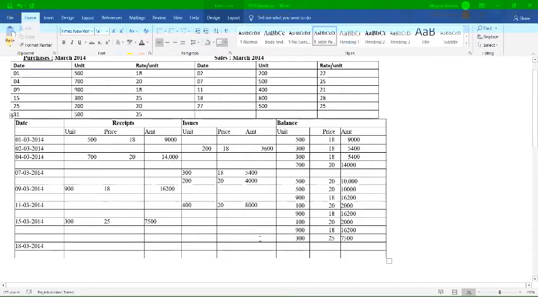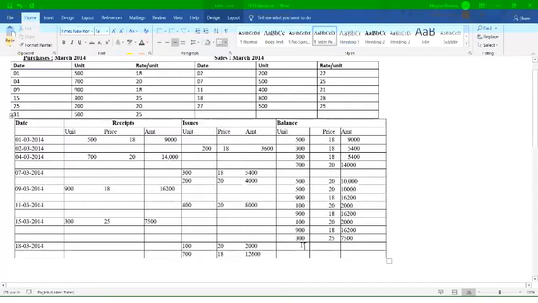800 units. सबसे पहले आप कौन सी issue करेंगे? These 100 units, right? So we can write over here 100 units at the rate of 20, right? रिमेनिंग 700 यूनिट्स आप किस प्राइस पे इशू करेंगे? ये जो आपका लॉट रखा हुआ है 900 वाला, इसमें से 700 यूनिट्स इशू होगी, and that at the price of 18, right? So we can write down the amount over here. Here it is 2000, and if you multiply 700 with 18, how much you will get? Tell me how much you will get. 12,600. So we can write over here 12,600.